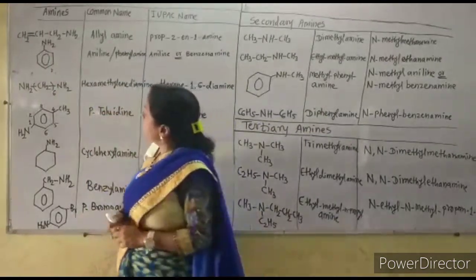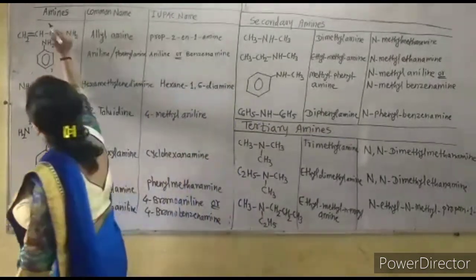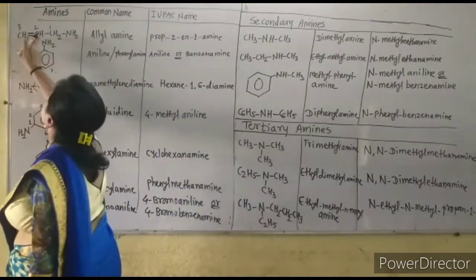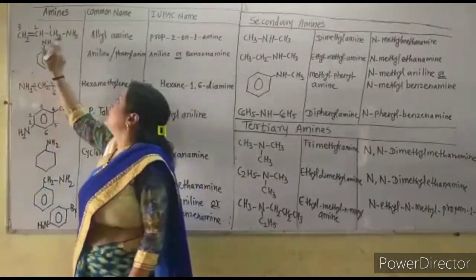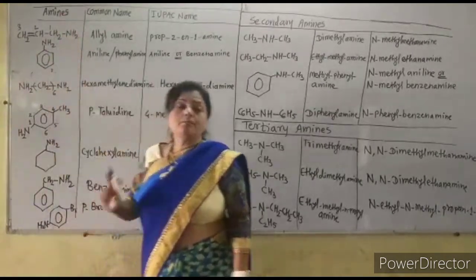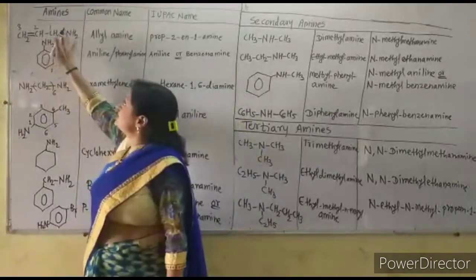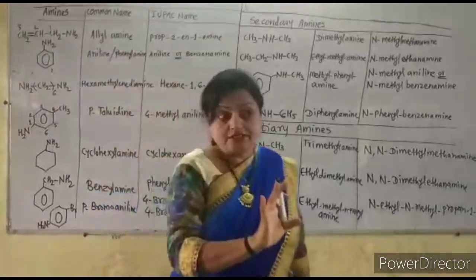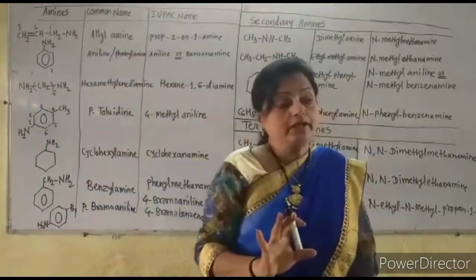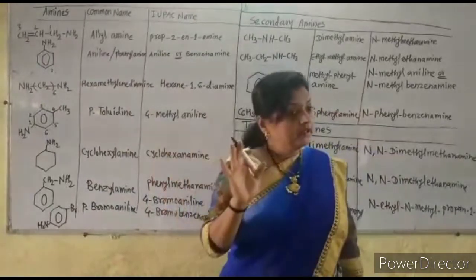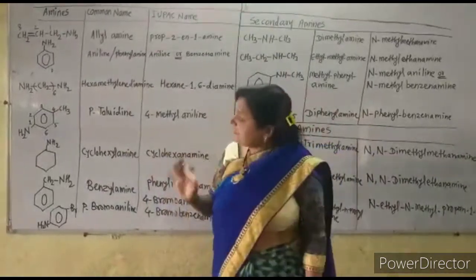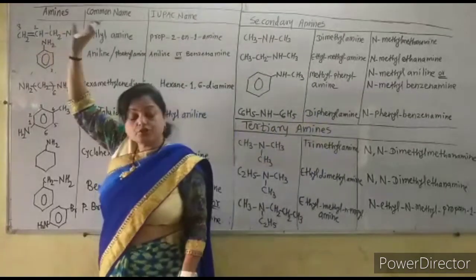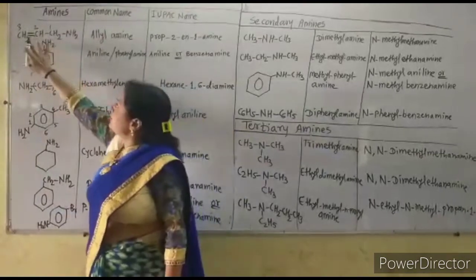So number the carbon chain from this carbon as 1, 2, 3, though there is the double bond, because the NH2 group is the functional group. So always number from the carbon to which the NH2 group is nearer. In an alkene we number from the carbon nearer to the double bond, but here always number from where the NH2 group is closer. So this is numbered in this way.